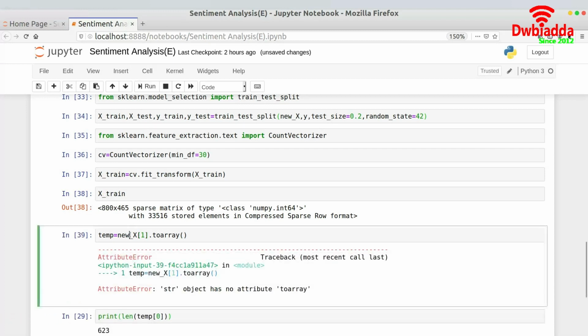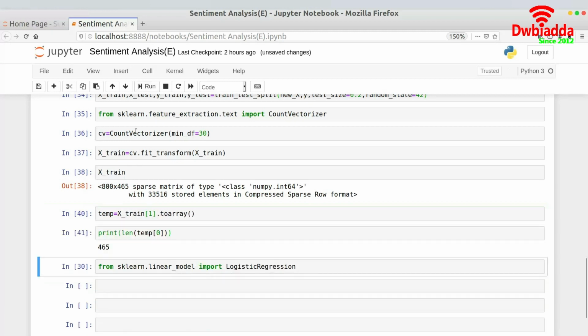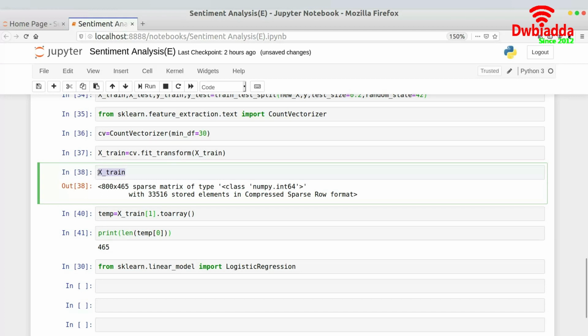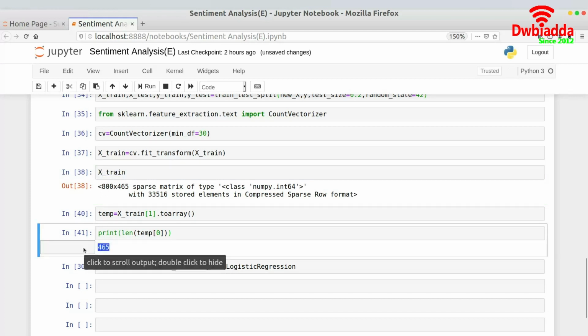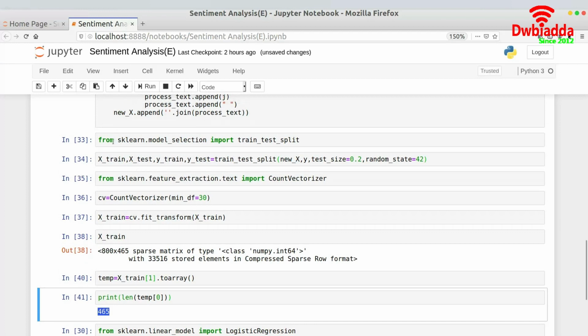Then let me do x train to array, and yes, there were 465 total words. First it was 623 when we were using new x, but then we used x train and not new x. That is why this changed. Nothing else changed, we only switched from new x to x train, because we have already divided our dataset into x train and x test.